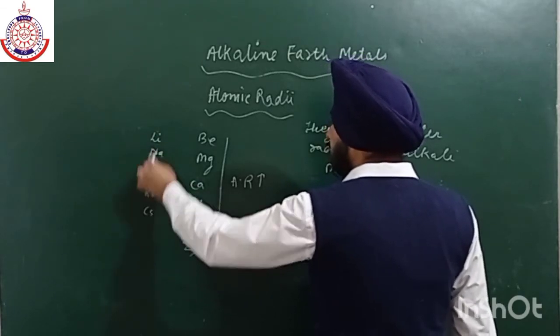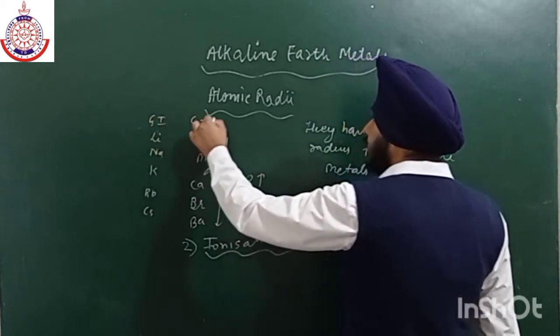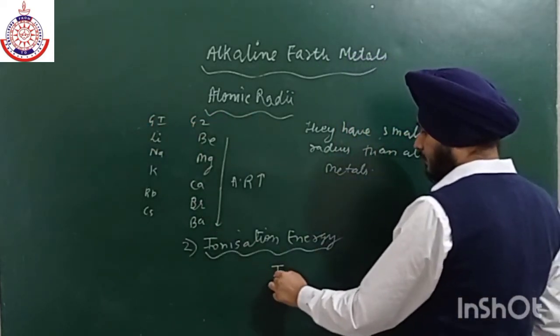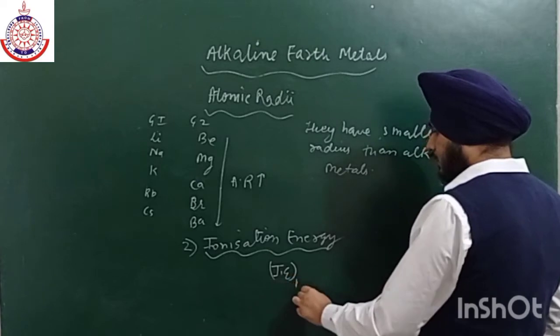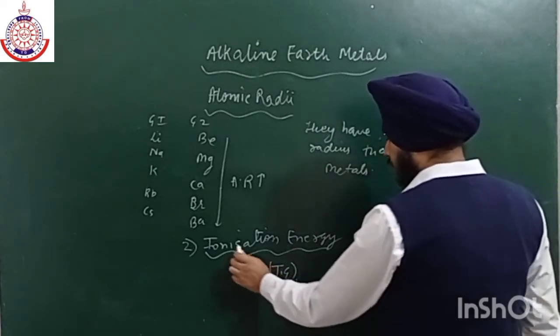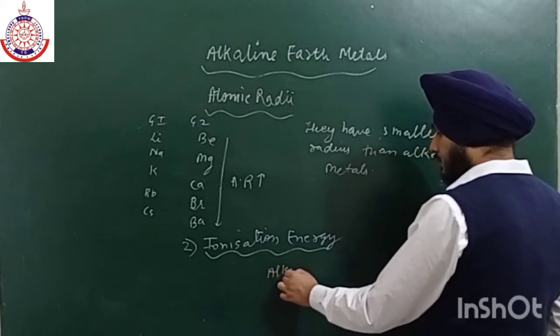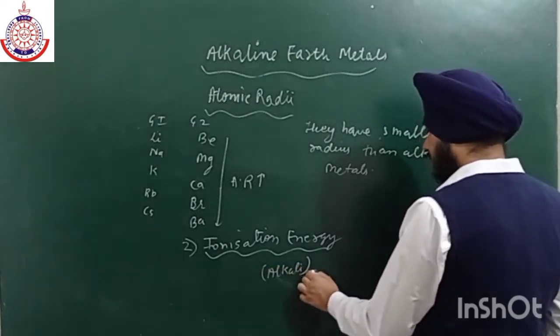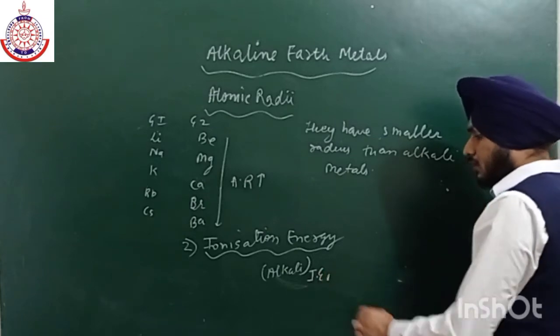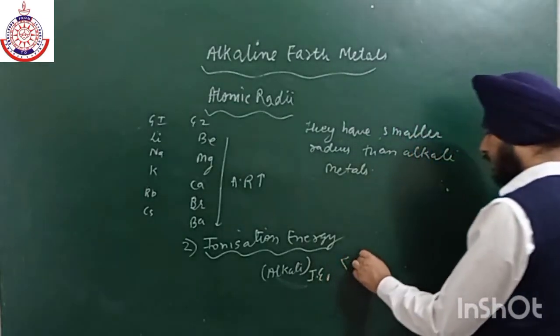The first ionization energy of the alkali metals is less than that of alkaline earth metals.